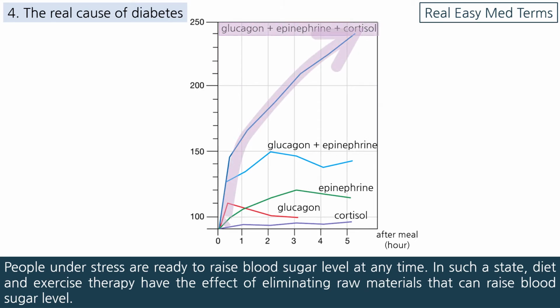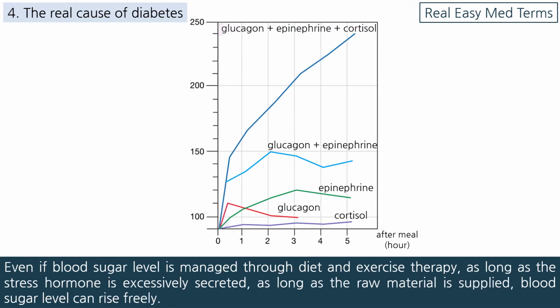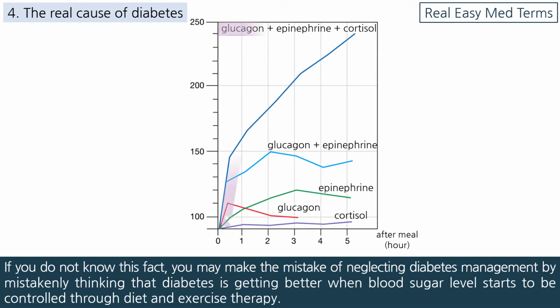People under stress are ready to raise blood sugar level at any time. In such a state, diet and exercise therapy have the effect of eliminating raw materials that can raise blood sugar level. Even if blood sugar level is managed through diet and exercise therapy, as long as the stress hormone is excessively secreted, as long as the raw material is supplied, blood sugar level can rise freely. If you do not know this fact, you may make the mistake of neglecting diabetes management, by mistakenly thinking that diabetes is getting better, when blood sugar level starts to be controlled, through diet and exercise therapy.